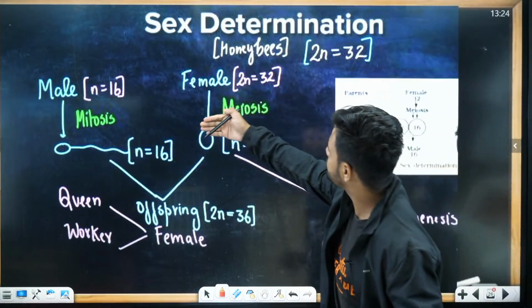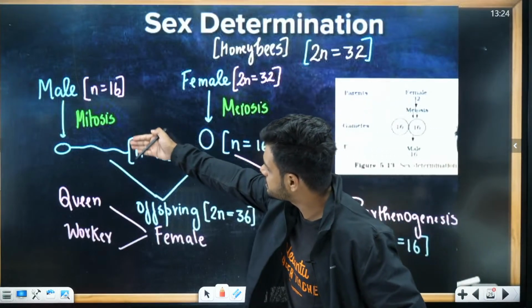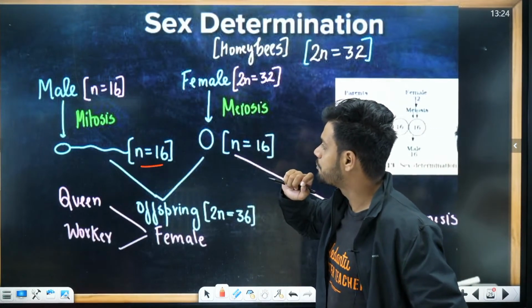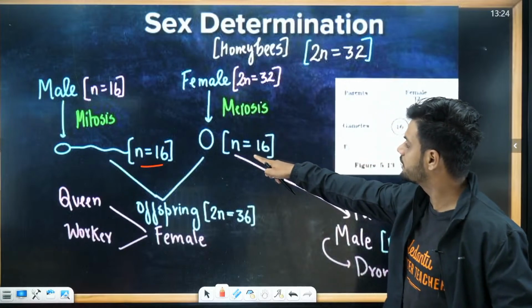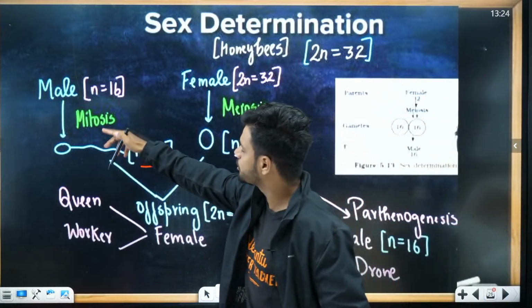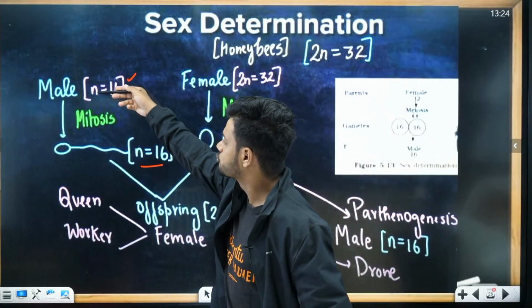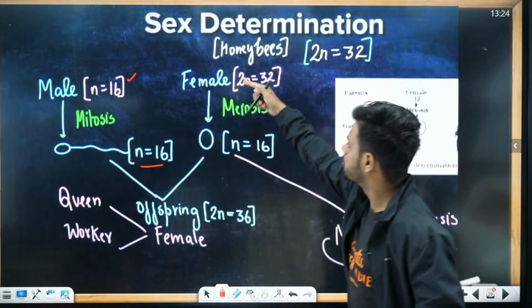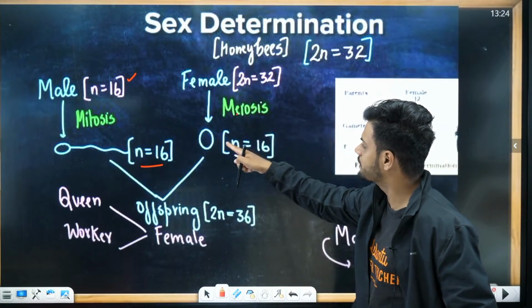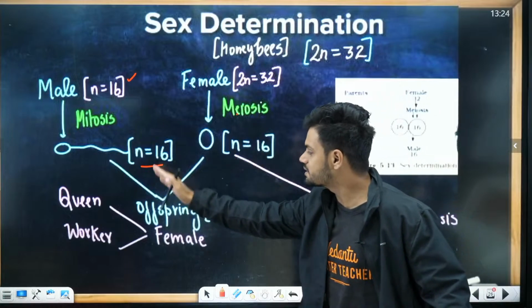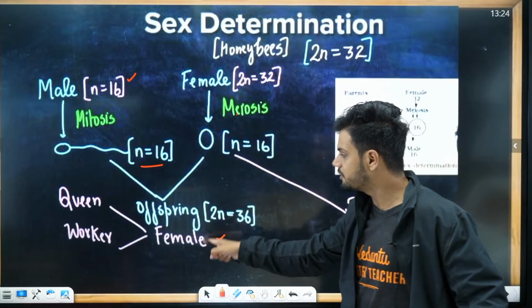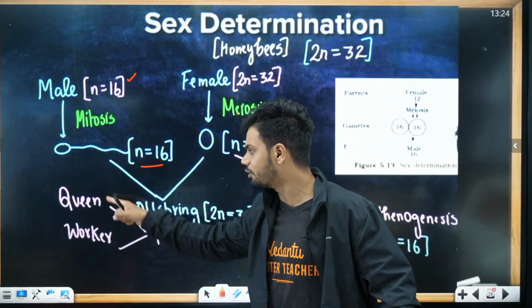Can you see? This is called as honeybee. See, mitosis, we get haploid. Meiosis, we get gamete. Why mitosis? Because the parent itself is haploid. So mitosis, the gamete. Parent is diploid. So meiosis, we get the gamete. Fertilization will result always in a female, and the female can be worker or queen.